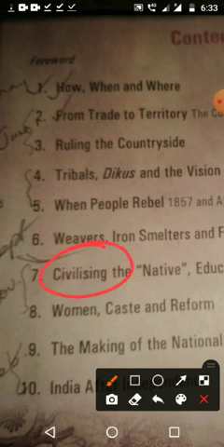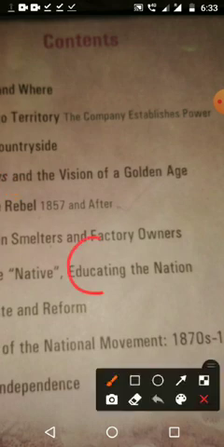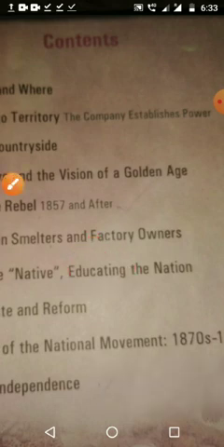What the British people thought about Indian education, and how they tried to educate us: whether Indians wanted to be civilized, or wanted to become better, or wanted to get an education, and what type of education they gave. These are the 4 lessons we want to study.